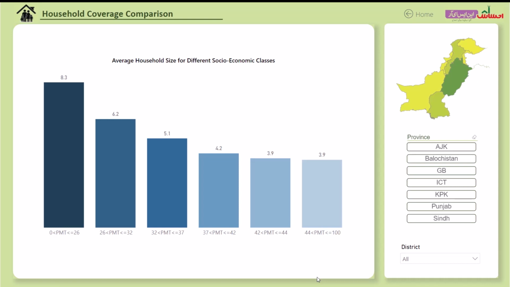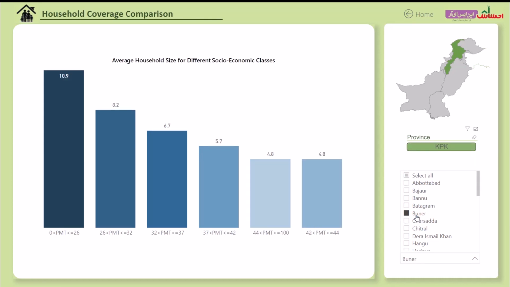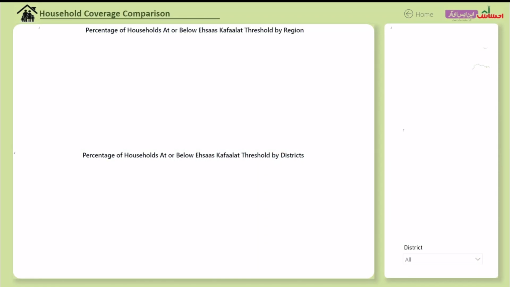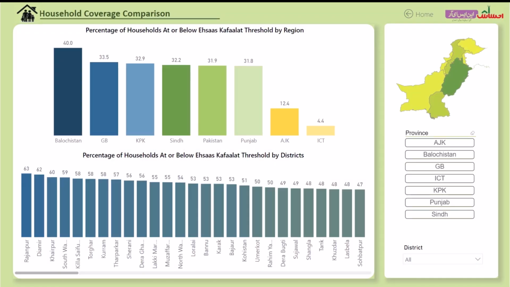the others. The dashboard also gives us the flexibility to apply different data filters and drill down on the preferred data set. For instance, the household size for households with PMT less than 26 in Bannu district of KP is 10.9, which exceeds both provincial and national averages. This slide shows the number of households at or below the Kafalat threshold of assistance.